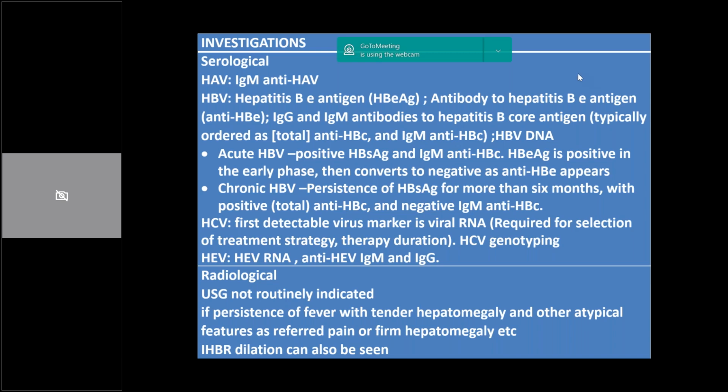Going on, in hepatitis C virus, it is important to know that the first detectable marker is viral RNA, which appears 1 to 2 weeks after the exposure. Then 7 to 8 weeks later, we have anti-HCV IgG antibodies. HCV RNA is important in selection of treatment strategy also, and the type of antiviral to be administered and therapy duration are all decided on the basis of that. In this context, HCV genotyping is also important.